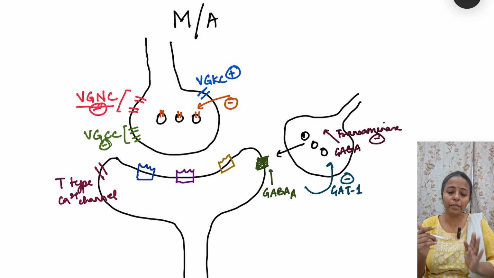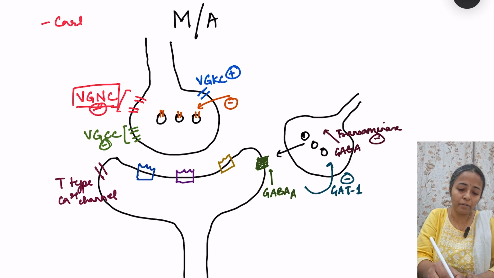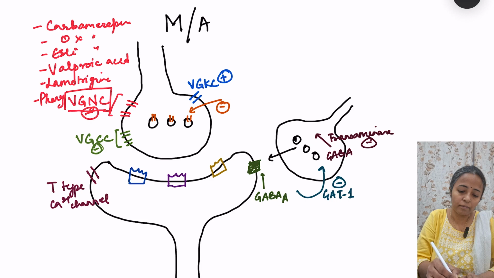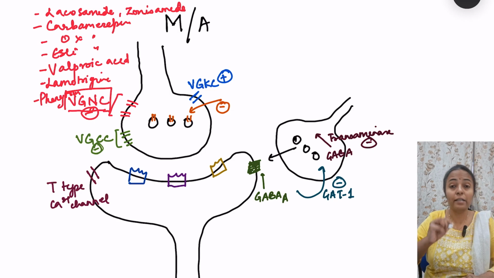So we have anti-epileptic drugs which prolong the inactivation of these voltage-gated sodium channels. What are these drugs? We have carbamazepine, oxcarbazepine, eslicarbazepine, valproic acid or valproate, lamotrigine, then we have phenytoin, then we have lacosamide, and we have zonisamide. Okay, so that is one.